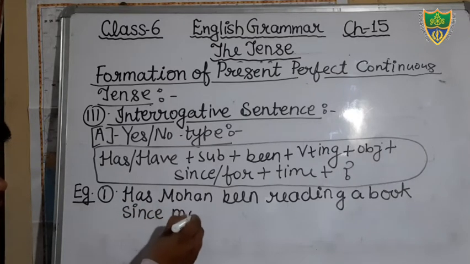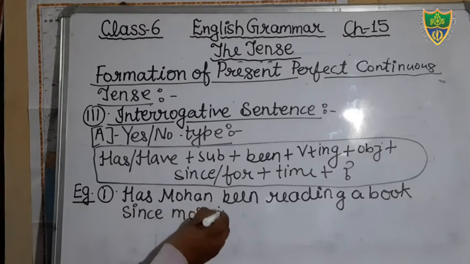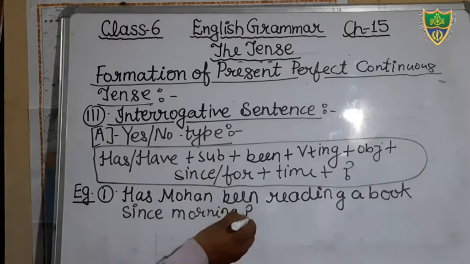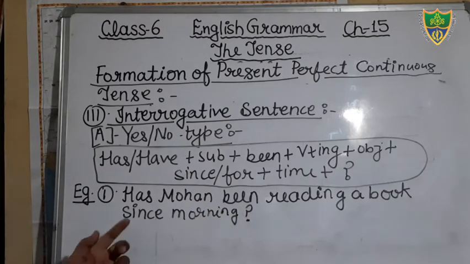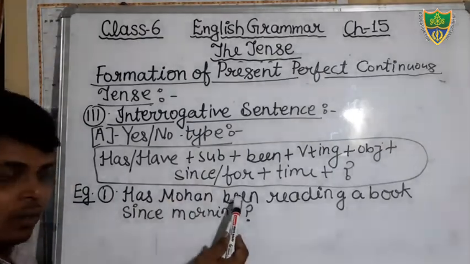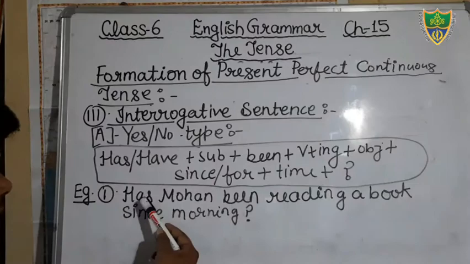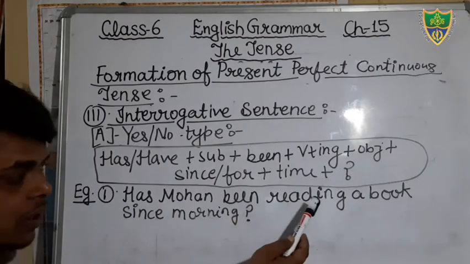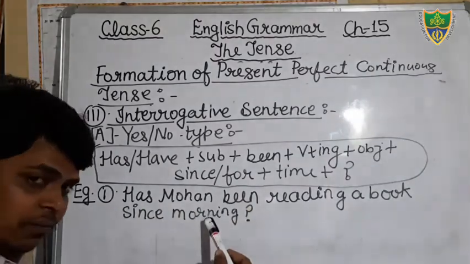Since morning, then after question mark. Just see here, according to the subject, I have used here helping verb has been. Okay, we can see that has Mohan been reading a book since morning?